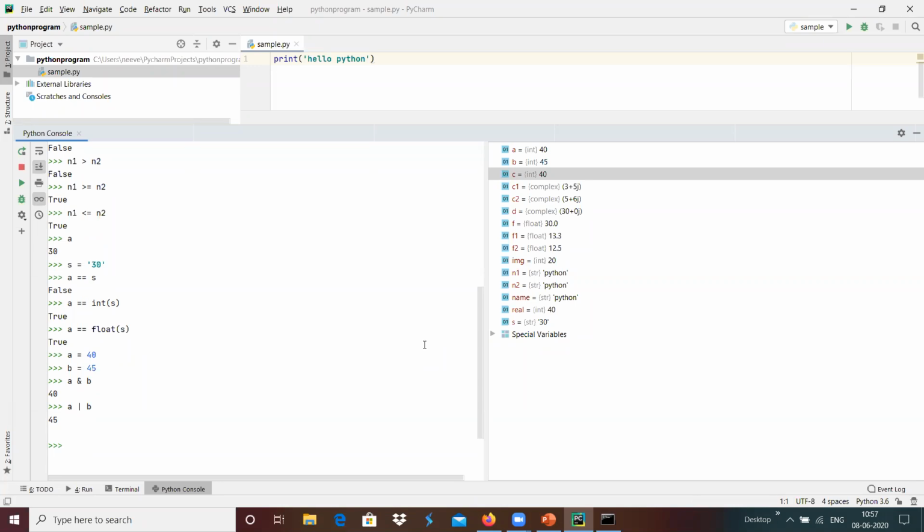The same way we can do a exclusive OR of b, which will provide a result like 5, since both ones will be 0, and if there is a difference, 0 and 1 will be 1, 1 and 0 will be 1, and in case of both zeros, it will be 0, and both ones give zero, basically, in case of exclusive OR operations.